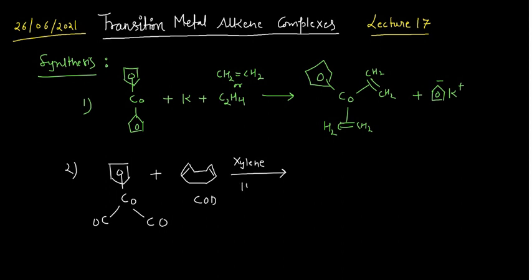If you boil this mixture in xylene at 140 degrees centigrade, the reaction takes around 15 hours. Again it results in a complex in which one alkene part of the cyclooctadiene is present as a ligand. You can draw it just like that. Here this cobalt is connected with both the carbons. So you see the hapticity also changes.